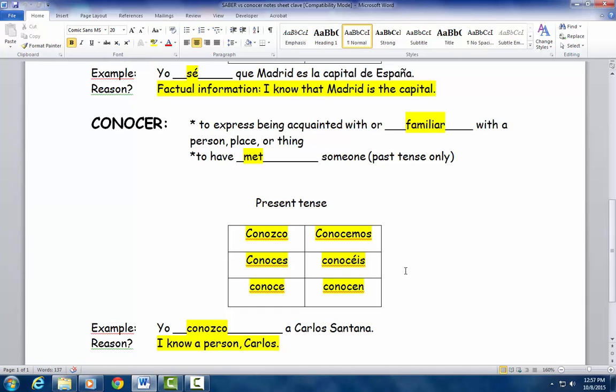In regards to the conjugations, present tense again, yo conozco. Tú conoces. Él, ella, usted conoce. Nosotros conocemos. Vosotros conocéis. Ellos conocen. Please again, circle, star, highlight, direct your attention to the yo form. It is an irregular yo. It takes a Z. Conozco. Earlier in the year, we talked about the other irregular yos like vengo, tengo, hago, pongo. Well, this is another irregular yo.